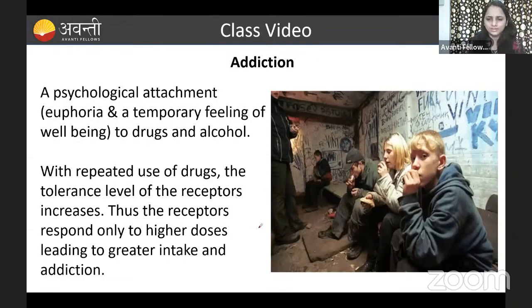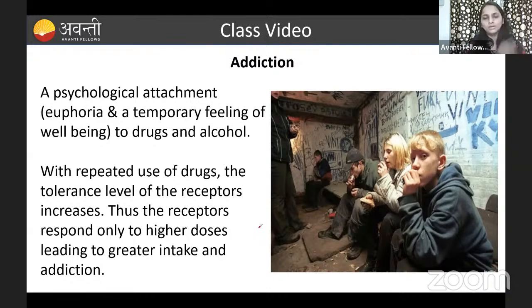What is this addiction? I will give you an example, guys. If a person started smoking out of curiosity, on the first day, when someone is smoking, he thinks, even I also want to smoke. What is that feeling I will get? I have to experience it. They will start to smoke. On the first day, he smoked one cigarette. Later, once more, one cigarette, and later one cigarette, like that. But what will happen? Addiction means when he smokes the first time, he gets some happiness. To maintain this happiness, he started to take the cigarette every time.